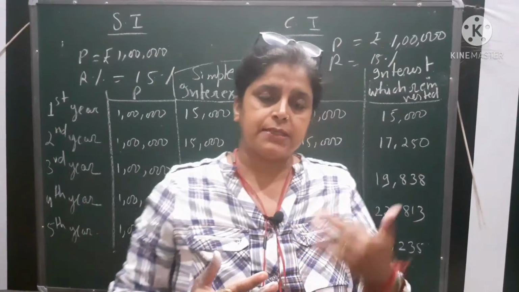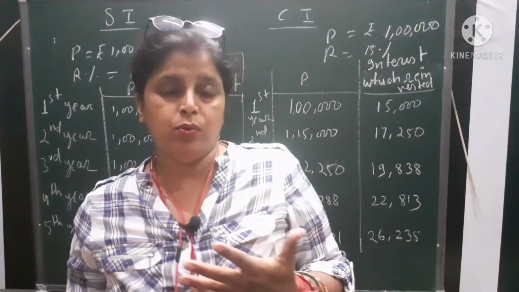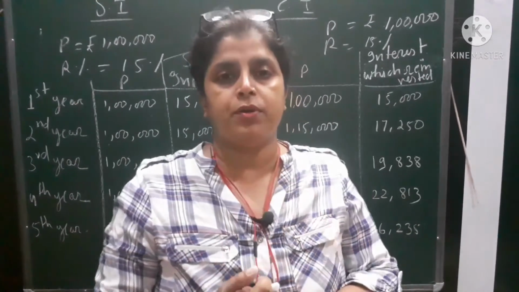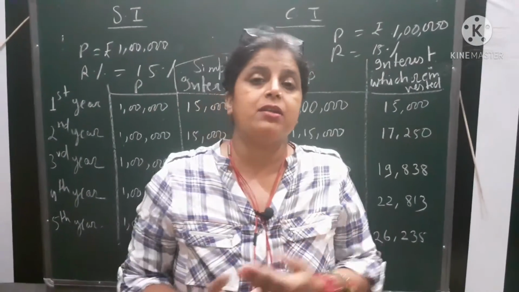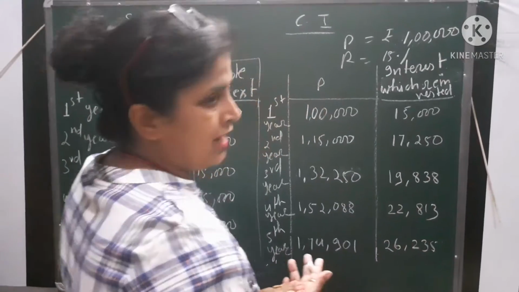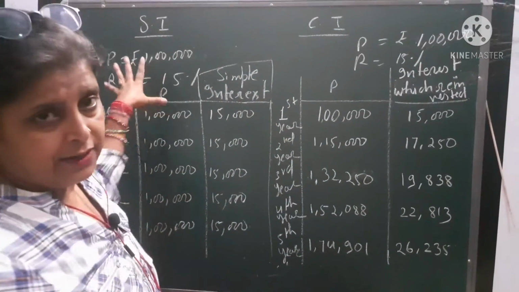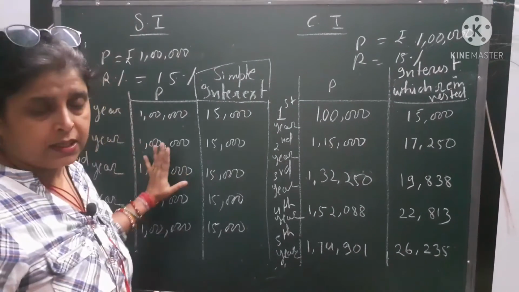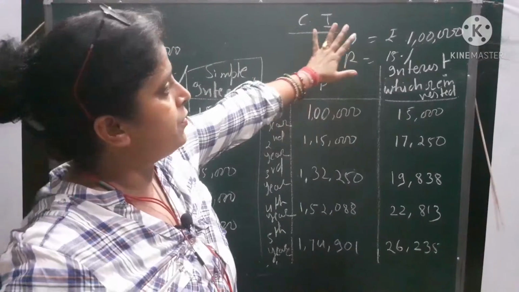With the help of this example, I will try to explain why it is important to understand the concept of compound interest, and how it will affect our financial condition. Okay, so let's see what I have written here. On the left hand side I have written simple interest, and on the right side compound interest is working.